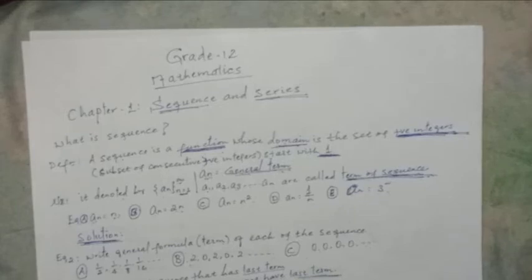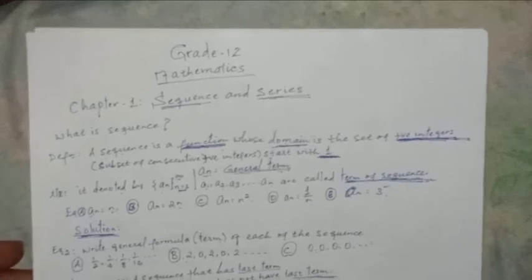So we're going to start our today lesson from chapter 1. As you know, grade 12 mathematics has around 9 chapters. Among those, chapters 1 up to 5 are common for both our students, that means whether you are social or natural, it is common.